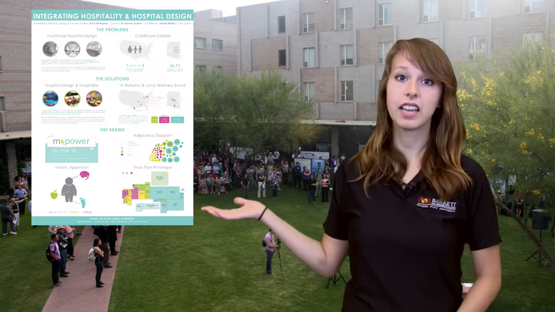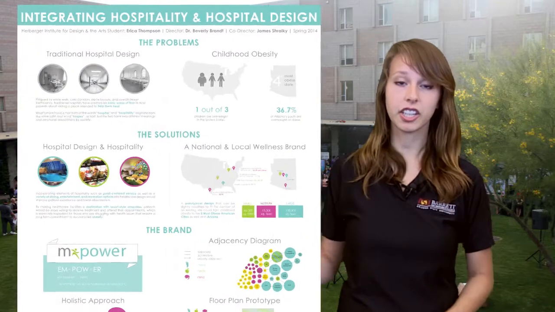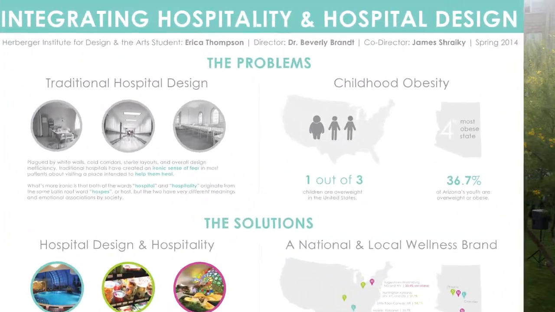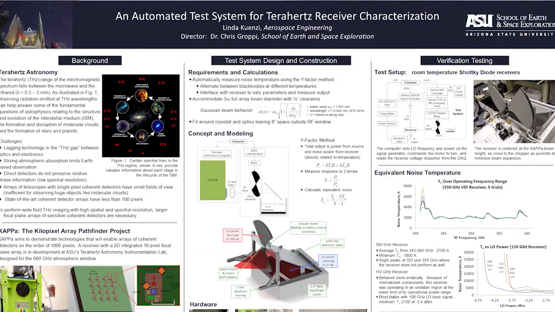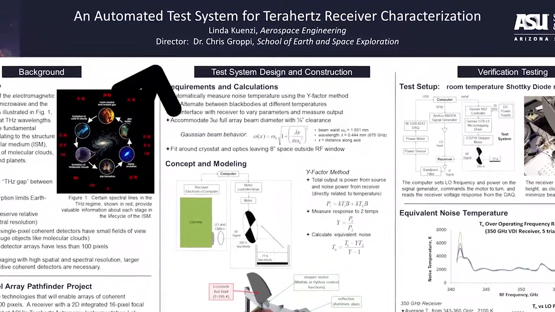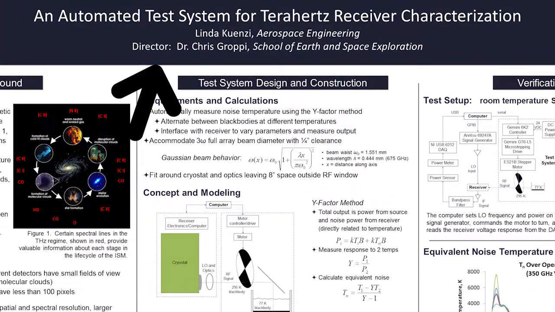As you can see, your title should be centered and the biggest font size at the top of the poster. This will be about 85 point. Next, the name of the author, yourself, and any group members you had and your thesis director's name should be about 56 point font.